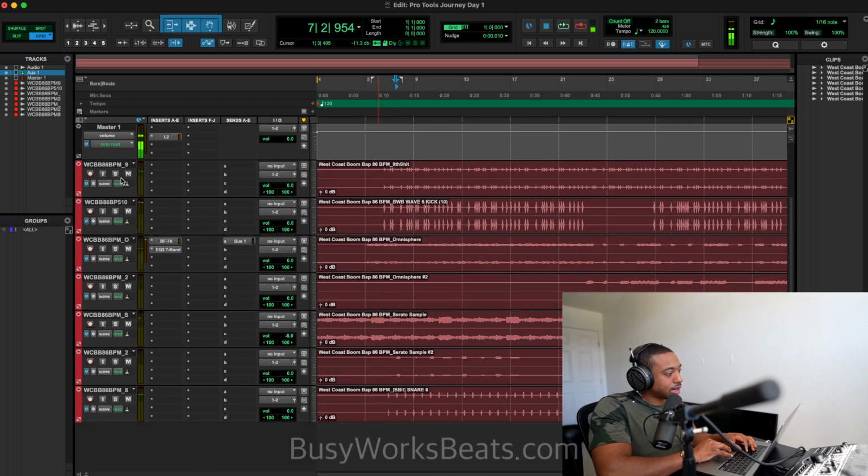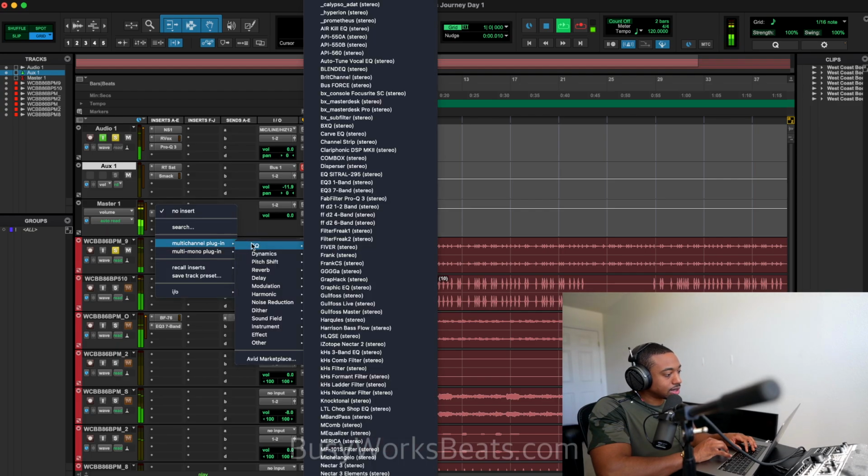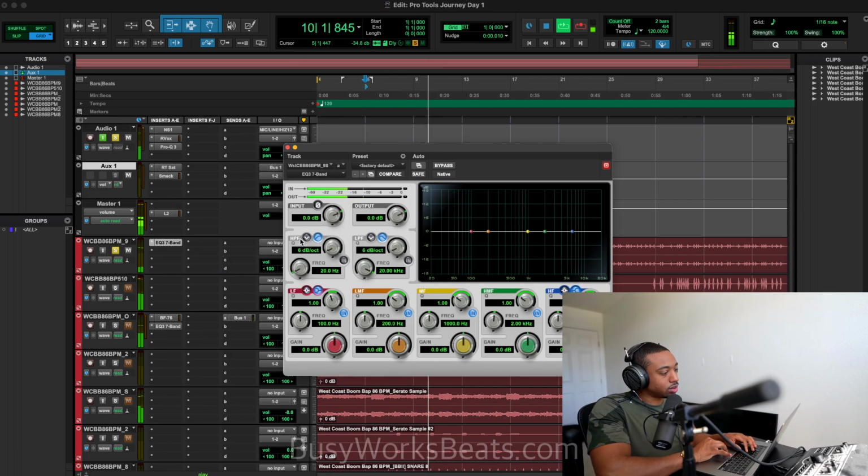Okay, let's deal with these hi-hats because they have a little bit of low end in here. But it creates the entire groove. So let's add an EQ. Let's just chop out the lows using a high pass filter. So we're going to use HPF or high pass filter cut. Let's cut at like 80. And then let's cut at 24 dB per octave. Make sure you turn it on, which is in, or else you're not gonna hear anything.